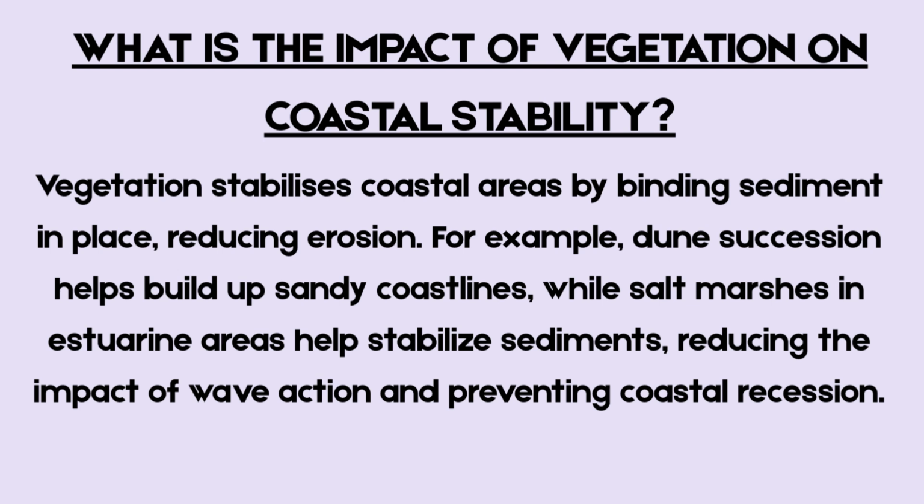Question 10. What is the impact of vegetation on coastal stability? Vegetation stabilizes coastal areas by binding sediment in place, reducing erosion. For example, dune succession helps build up sandy coastlines, while salt marshes in estuarine areas help stabilize sediments, reducing the impact of wave action and preventing coastal recession.